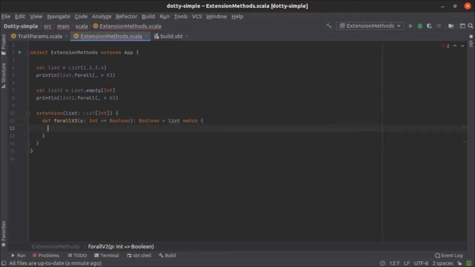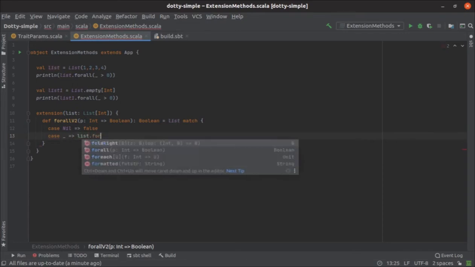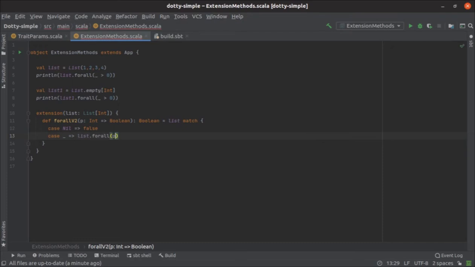What we want is, if it is an empty list, give me false, and if it is a non-empty list, behave as it is: list dot forall, and apply this predicate here.